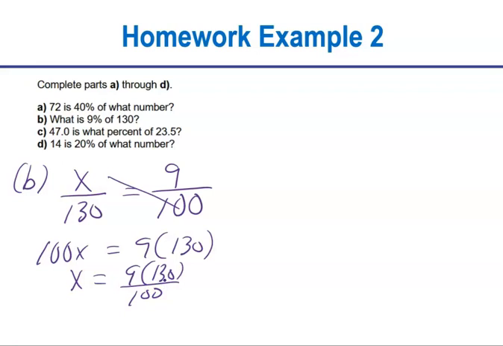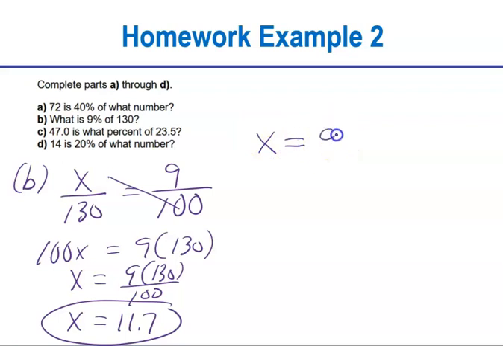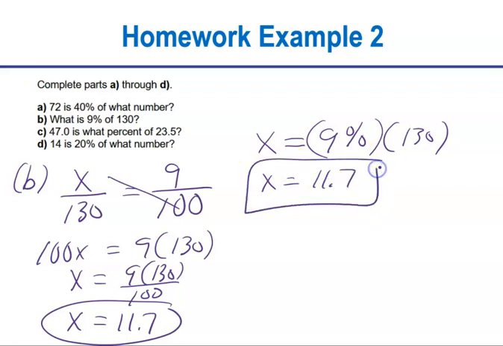And when I plug that in my calculator, stand by just a second, 11.7. And again, make sure you're not looking for percent. That's your is value. Now, if you did that in equation form, so what is, we don't know, is 9%. So you could type in 9% in your calculator or change it to a decimal times 130. And that's going to give you 11.7, just the same.